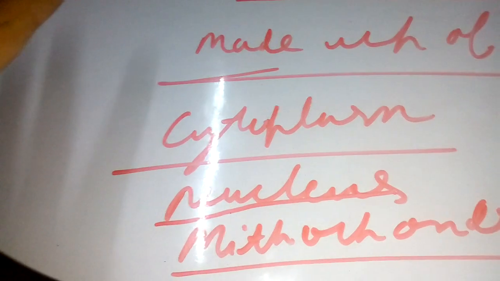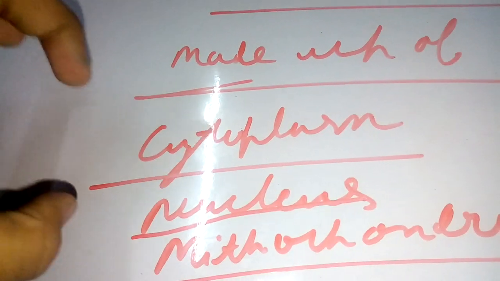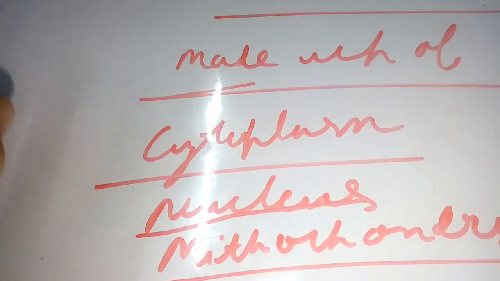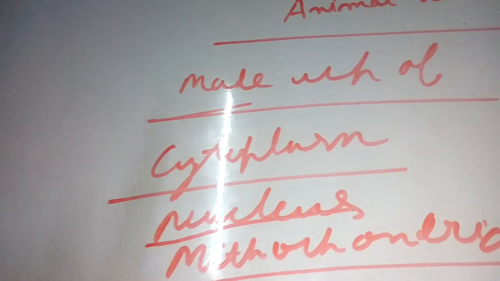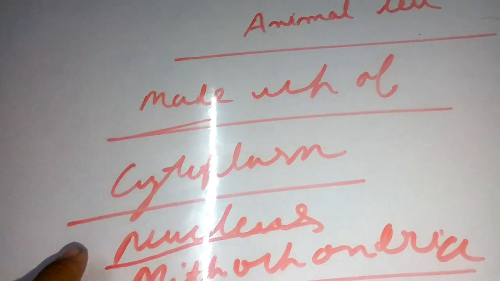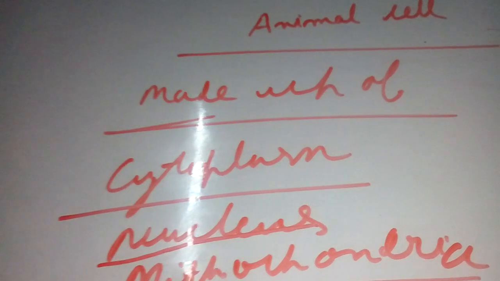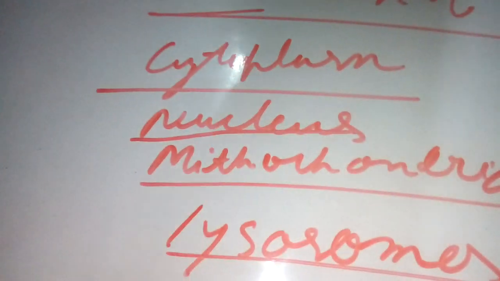Now this is cytoplasm, a substance found in every kind of cell. It is a jelly-like substance which contains all the cell organelles, and is made up of carbohydrates, proteins, and water. The function of a nucleus is to control all the functions of a cell.